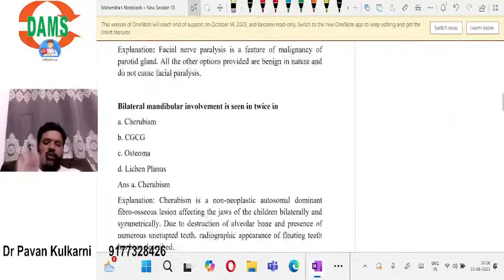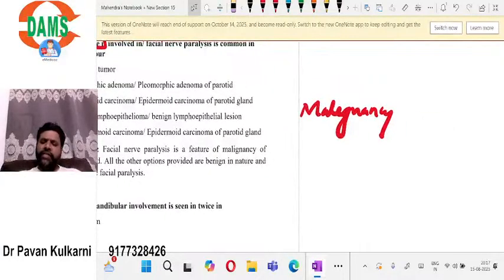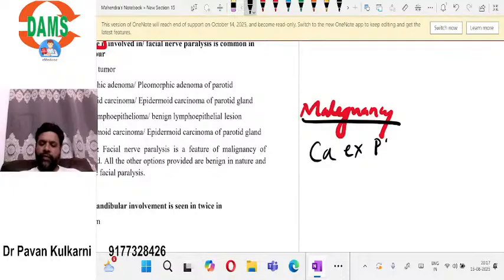Okay. Moving on to the next question. See, in this option, they have given epidermoid carcinoma. They can give any other malignancy also. In the options, they could have given any other carcinoma ex pleomorphic adenoma. They could have given lymphoepithelial carcinoma.